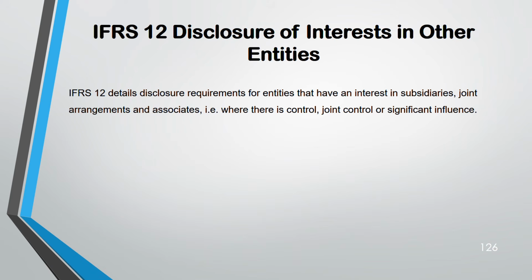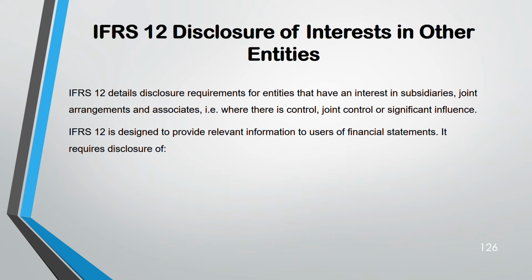To apply IFRS 12, you should have an interest in other entities. That means you should have some kind of control, joint control, or significant influence. If you don't have that, then how can you apply IFRS 12? That means you should have some subsidiary, joint venture, or an associate. Okay, and you are going to disclose that.